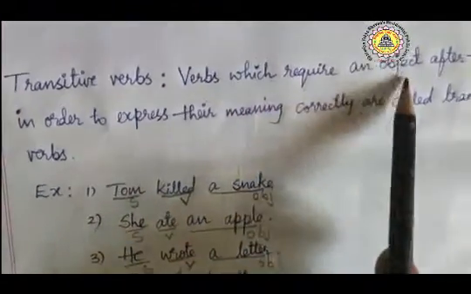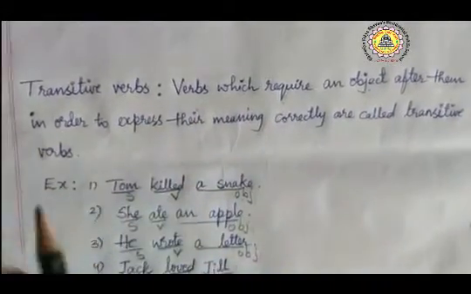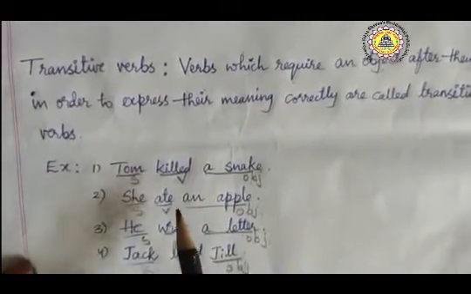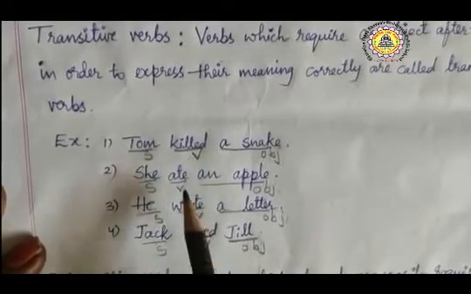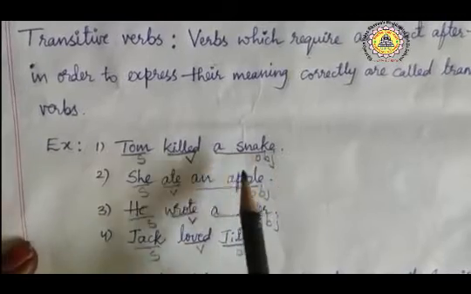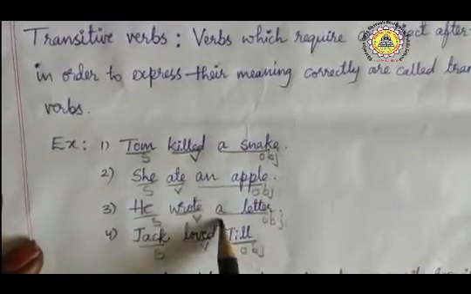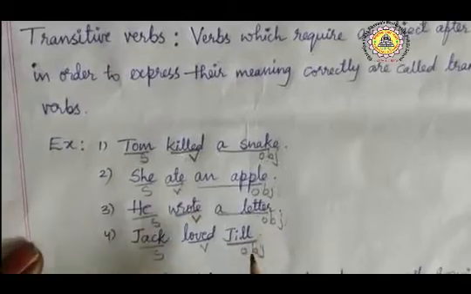So verbs which require an object after them in order to express their meaning correctly are called transitive verbs. So here killed, ate, wrote, loved are verbs. To convey its meaning properly, an object is needed. And here our objects, you see, are a snake, an apple, a letter, Jill. So this is said to be a transitive verb.